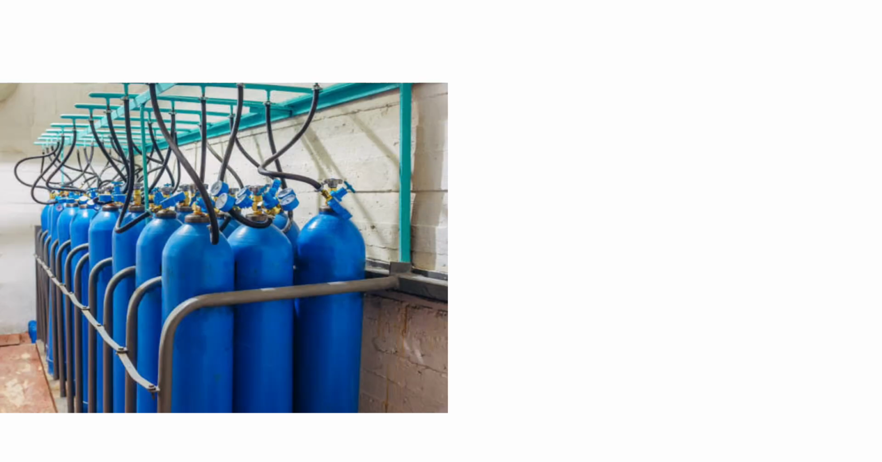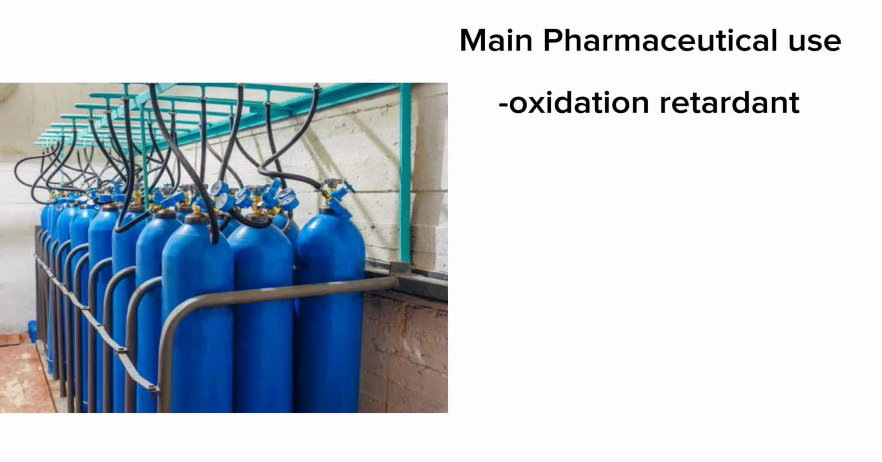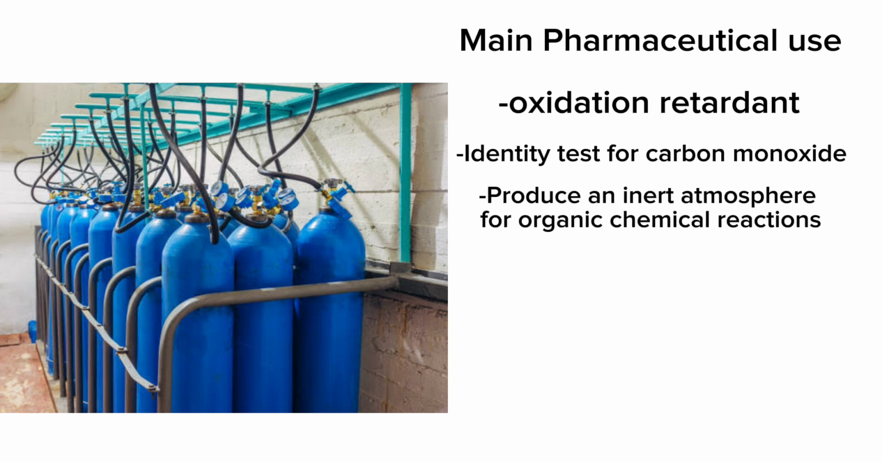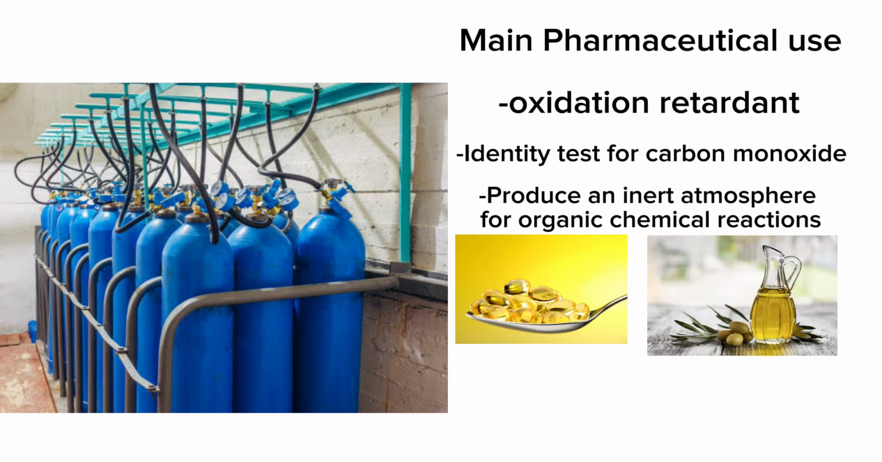Nitrogen is stored in blue-pink cylinders. Its main pharmaceutical use is as an oxidation retardant in the identity test for carbon monoxide. It is also used to produce an inert atmosphere for organic chemical reactions. Substances like cod liver oil, olive oil, and castor oil are packaged with a nitrogen atmosphere to prevent oxidation.